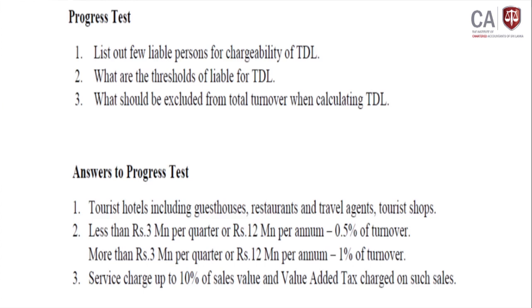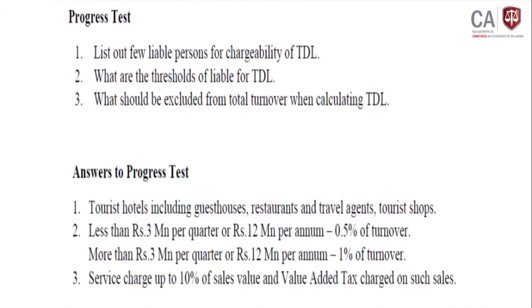If annual turnover is less than 12 million, or quarterly turnover is less than 3 million, then 0.5% of the turnover is calculated as TDL.